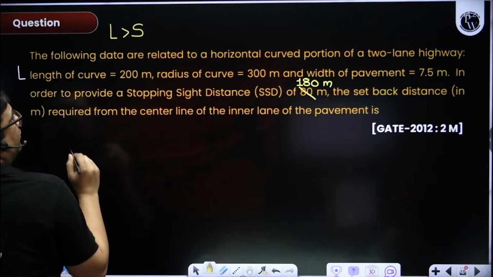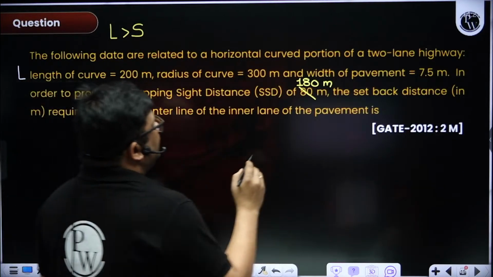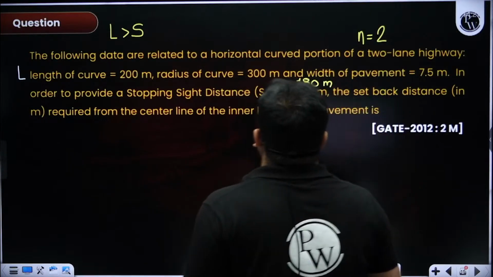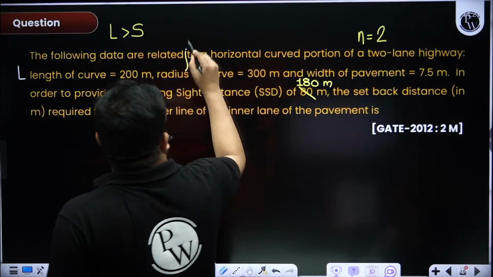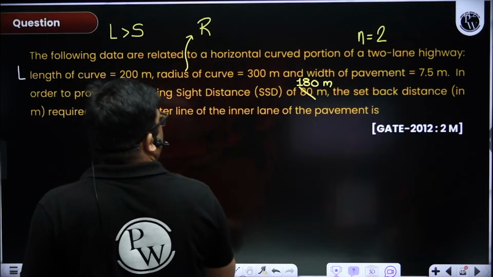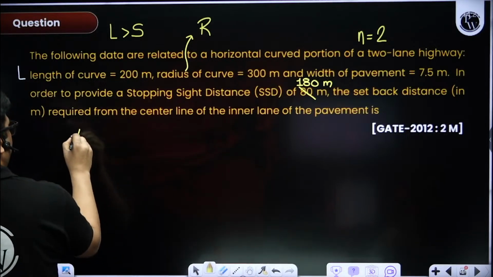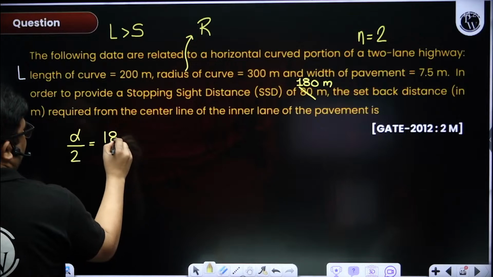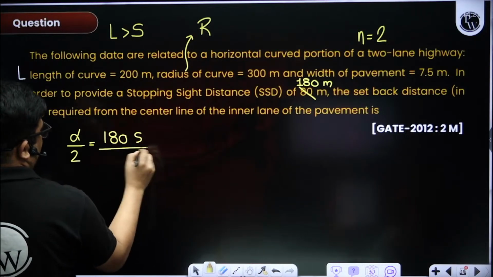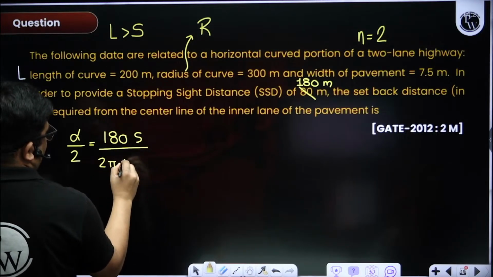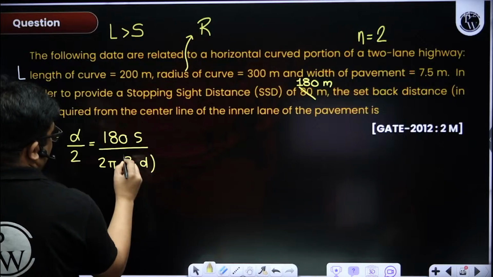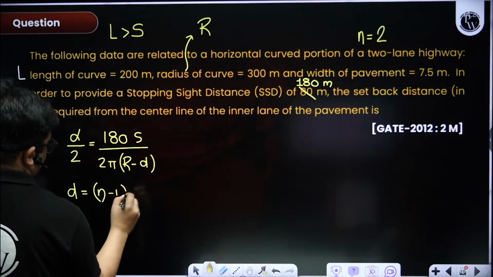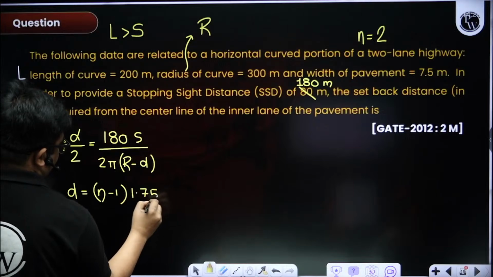It's a 2-lane road, right? Yes. So n is equal to 2. Radius is given. First, we have to find out alpha by 2, which is 180 S by 2 pi R minus d, and d will be equal to (n minus 1) into 1.75.